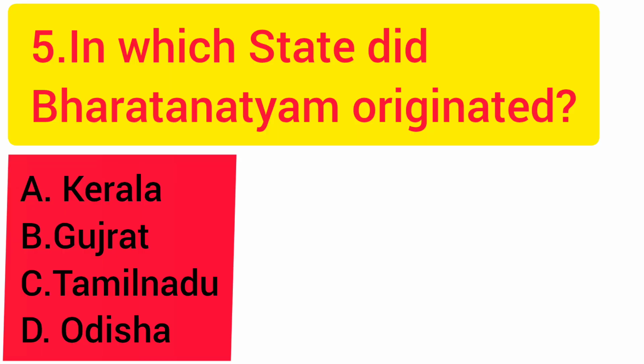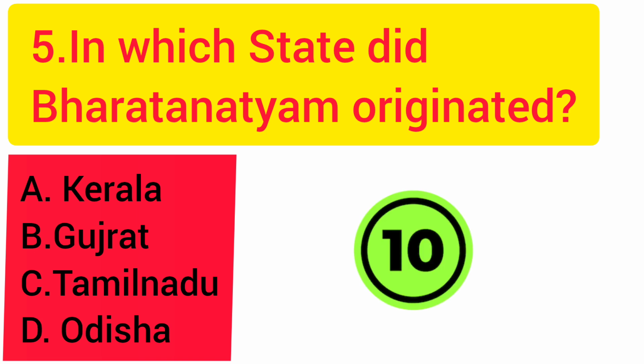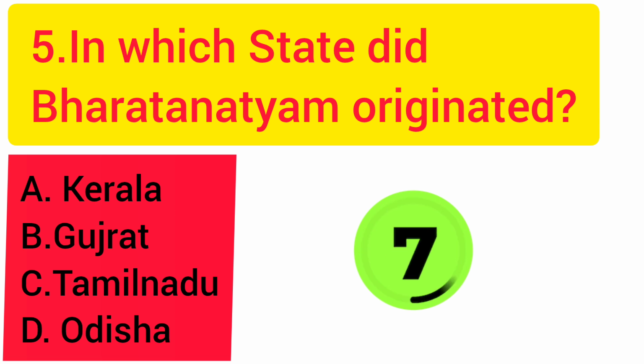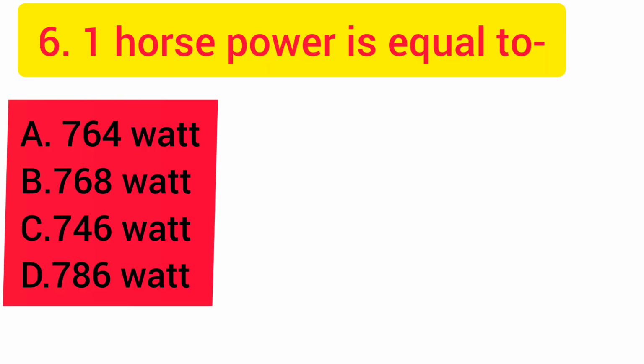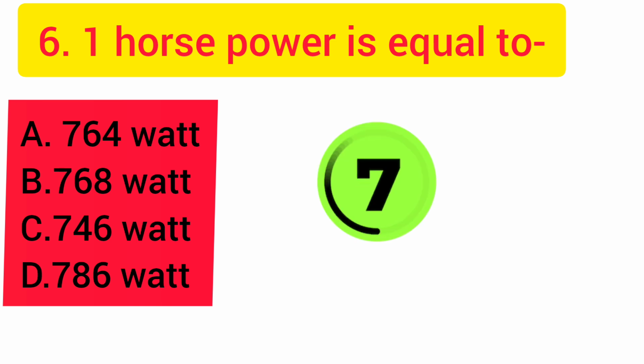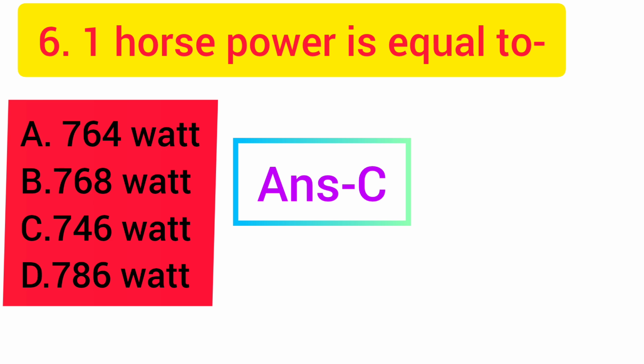Question number 5. In which state did Bharatanatyam originate? Option C is the right answer. Question number 6. 1 horsepower is equal to? Option C is the right answer.